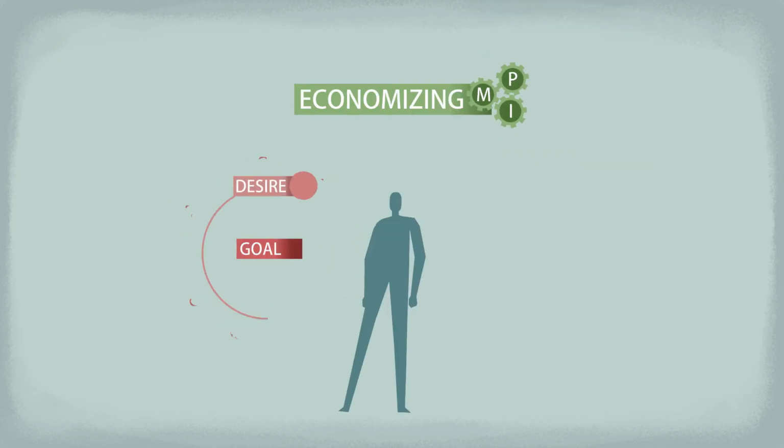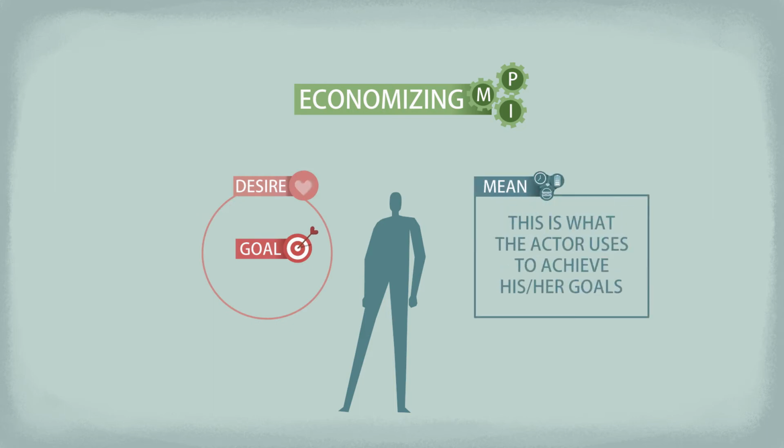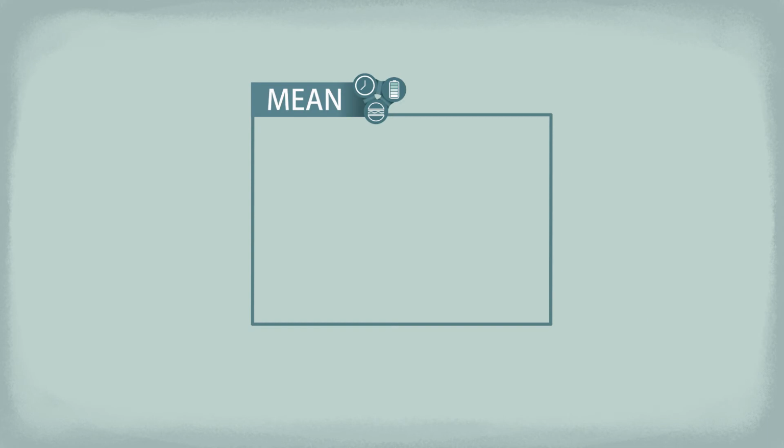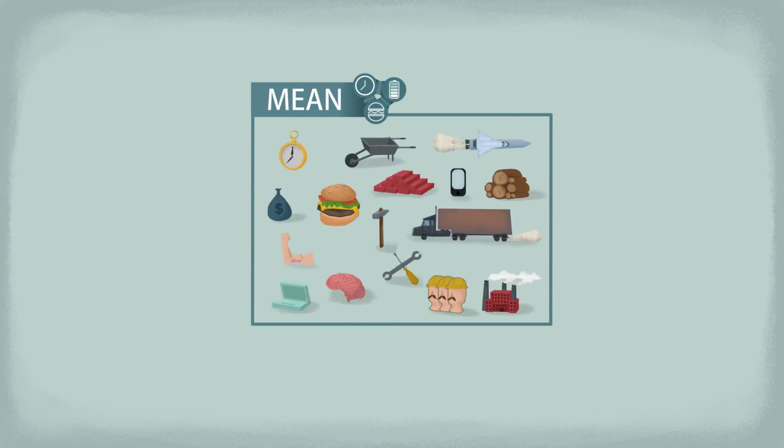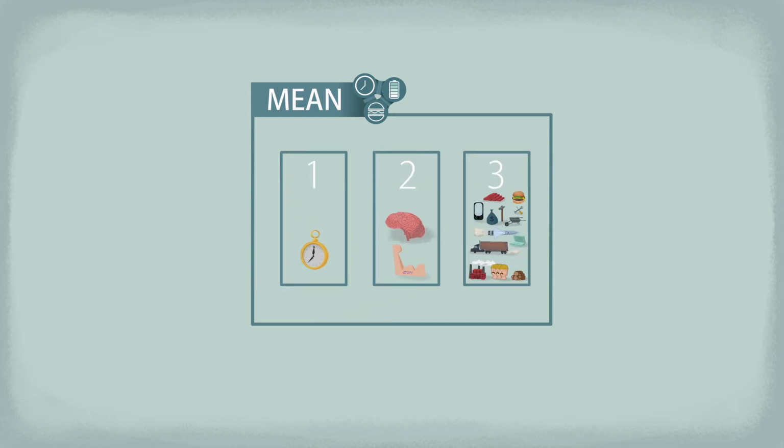Economizing cannot happen without means. Basically, these are the things we use to achieve our goals. Now, means can be categorized into many different ways. But let me show you what I like the best. It puts means into three groups.